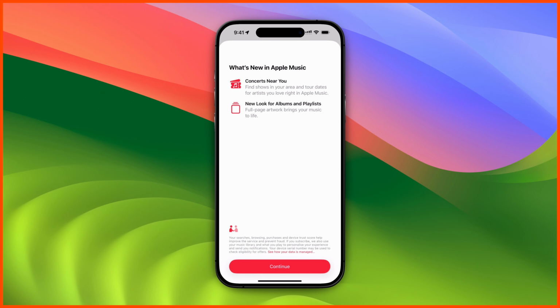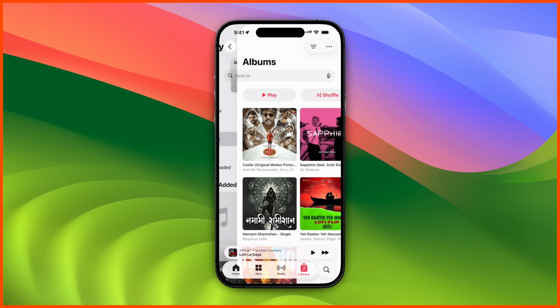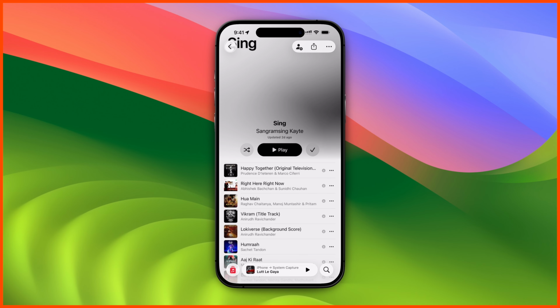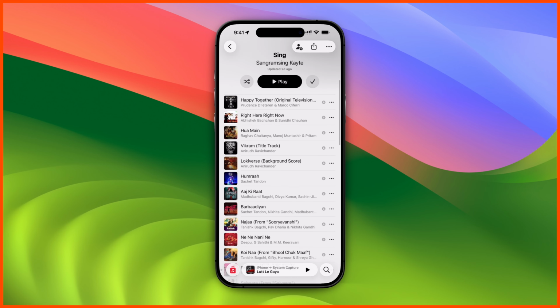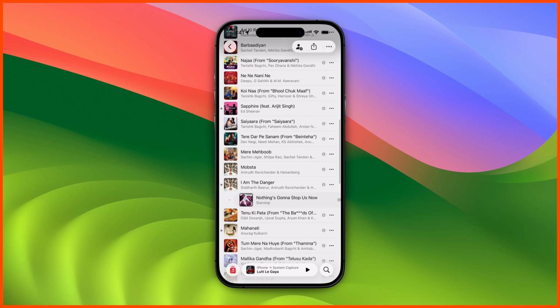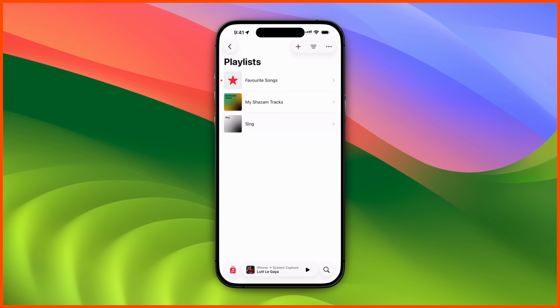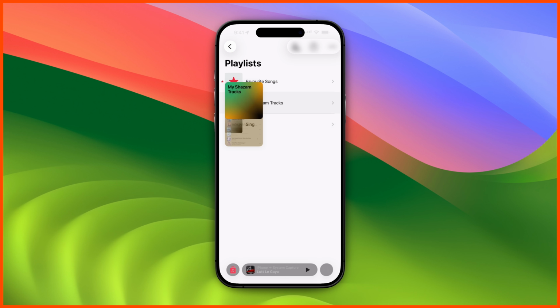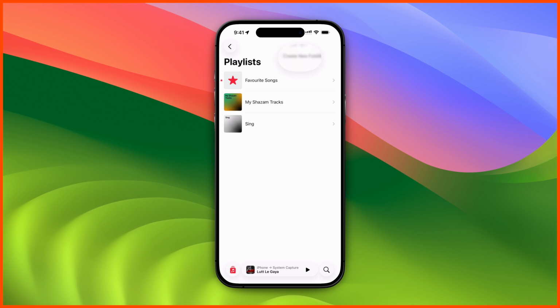Number two, open Apple Music. Look at this. What is new in Apple Music? A new look for the album and playlist. If I open one of my playlists, we are receiving a totally new look. Previously this look was not showing, but this time they are introducing such amazing updates of a new look in your playlist and favorite songs as well, and you can apply AI related features here as well.